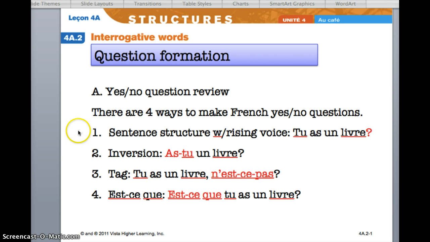With rising voice, tu as un livre? With inversion, as-tu un livre? With a tag, tu as un livre, n'est-ce pas? And also with est-ce que: est-ce que tu as un livre?